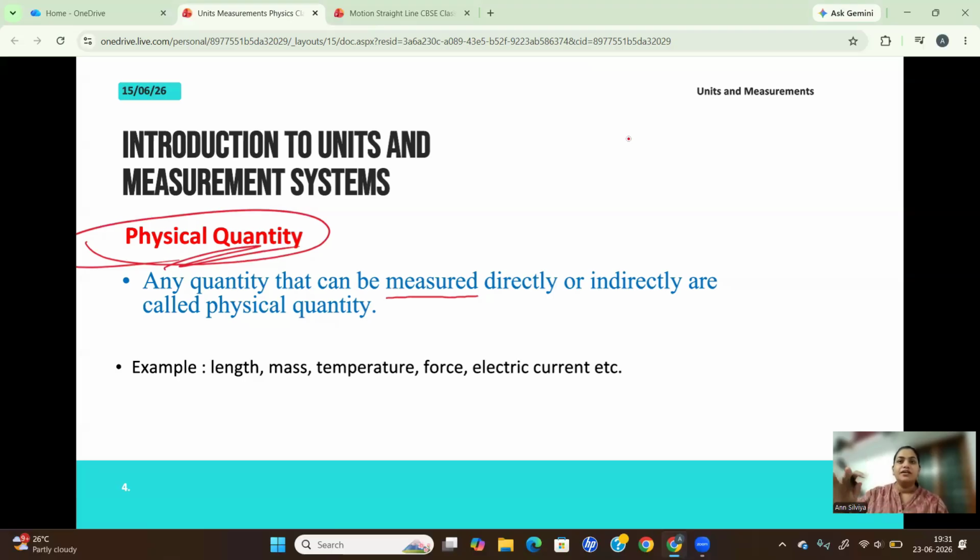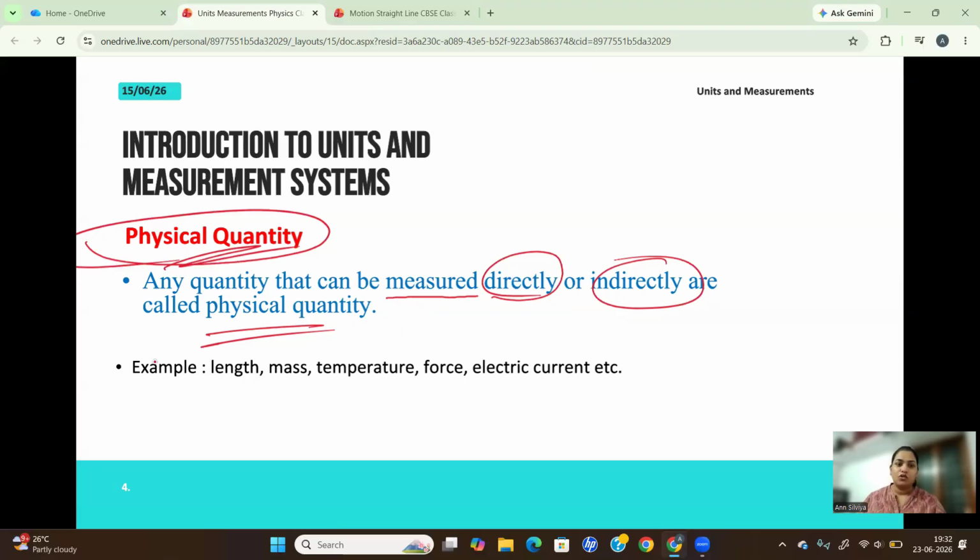So if we can measure a quantity, it is called a physical quantity. How can it be measured? Either directly or indirectly. Anyway, if that can be measured, it is called a physical quantity. So that is the basic idea that you need to learn first in this chapter, that is physical quantity, any quantity that can be measured either directly or indirectly. So you can actually think about so many examples that can be measured.